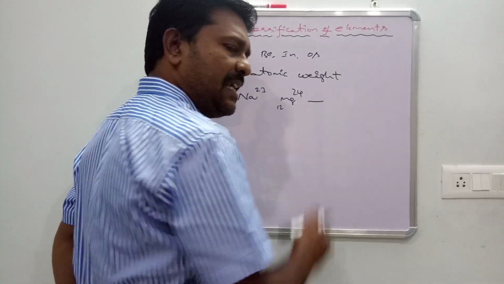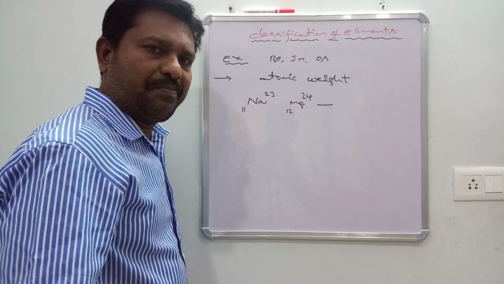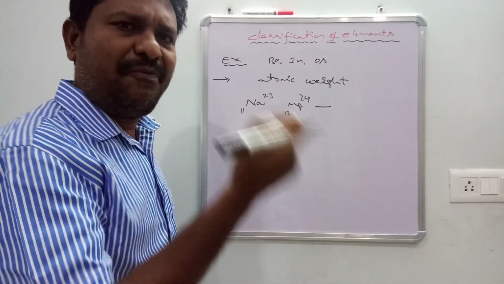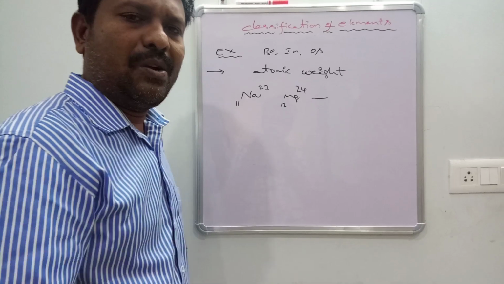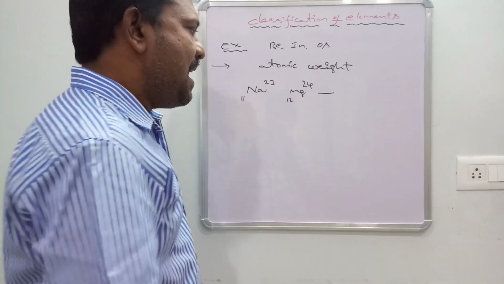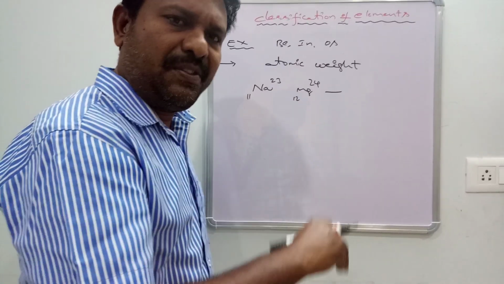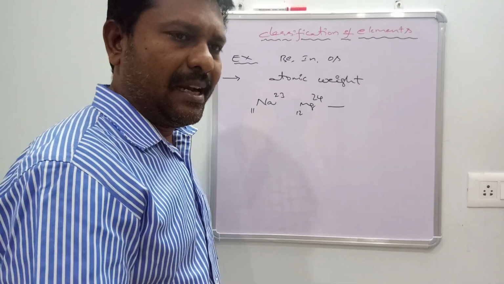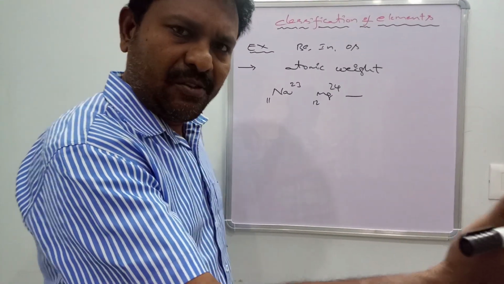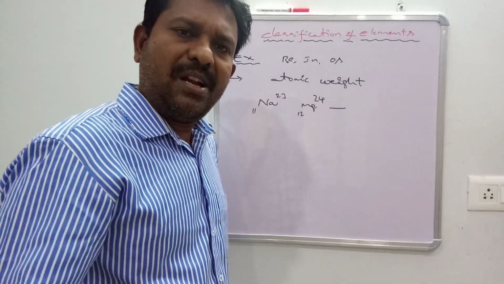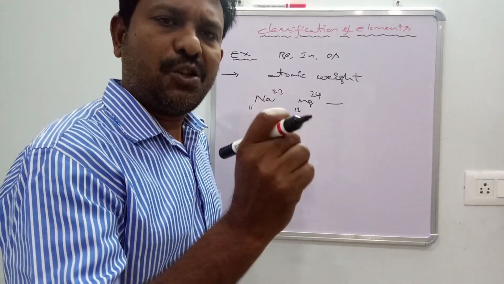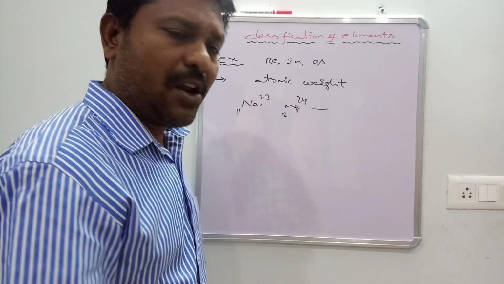Such pairs we call anomalous pairs. What is an example of an anomalous pair, he asks. What is the meaning? Anomalous pair means the element with higher atomic weight is placed in front of the element with lower atomic weight. That is, if an element with higher atomic weight comes before an element with lower atomic weight, such pairs are known as anomalous pairs.